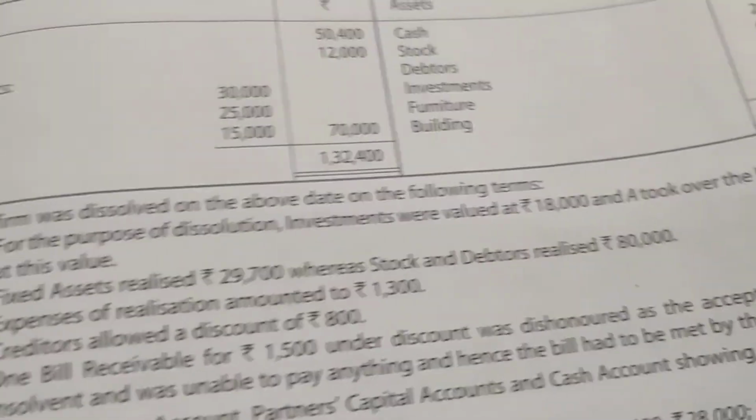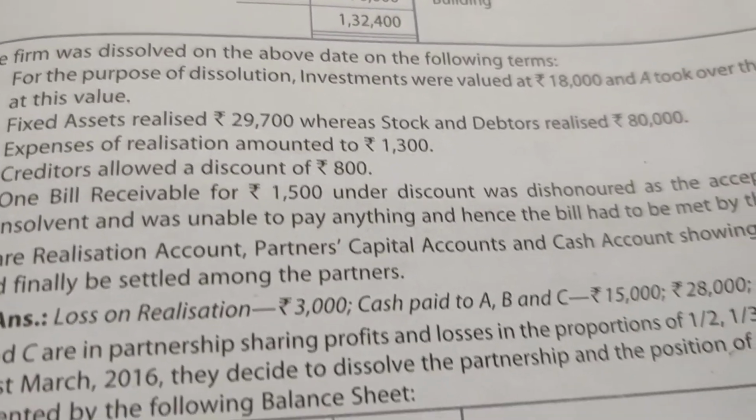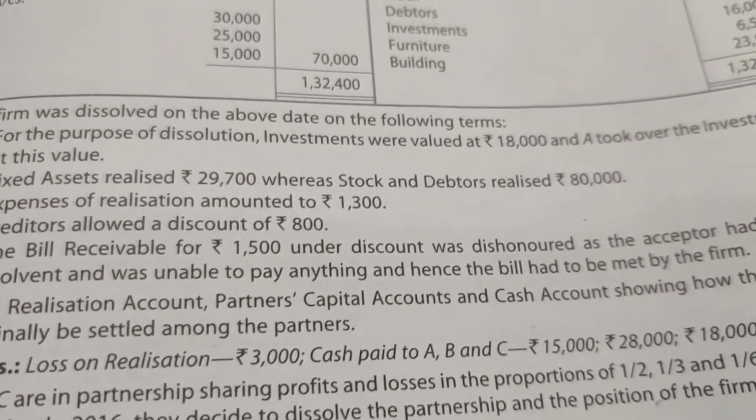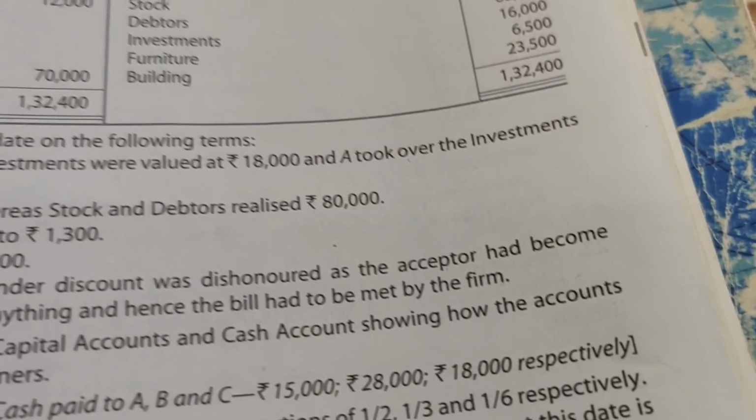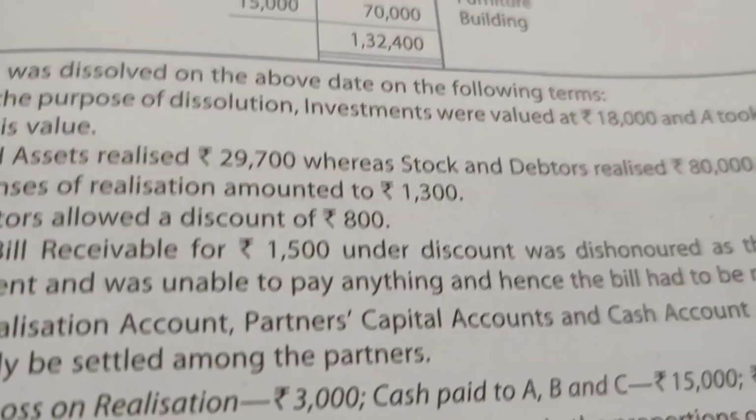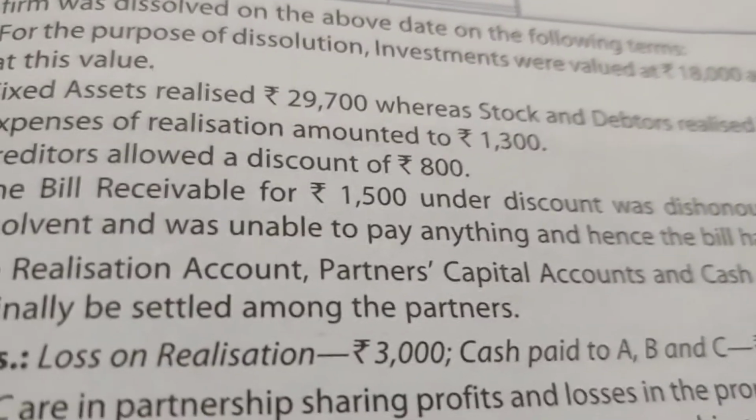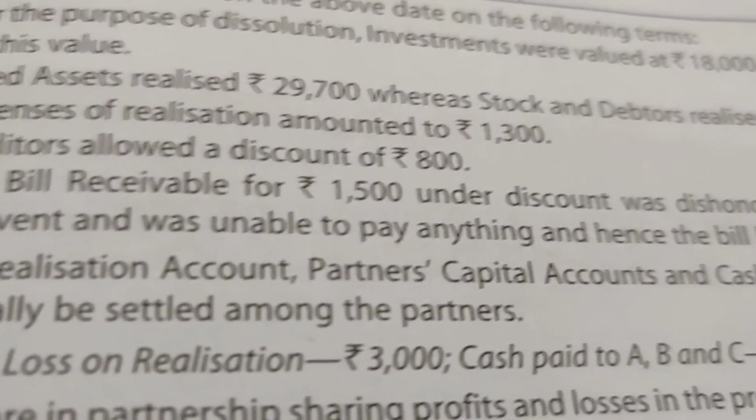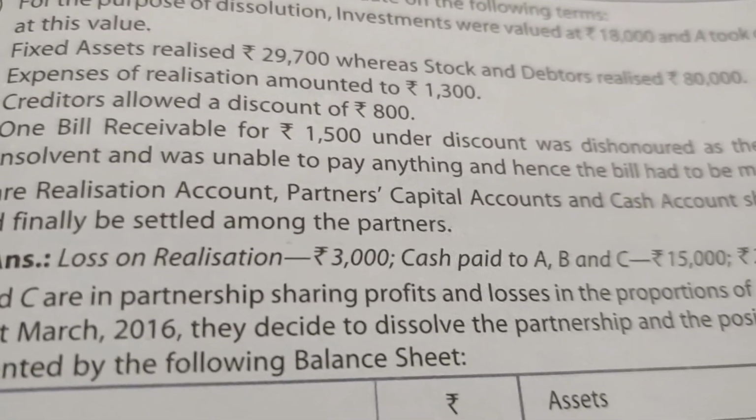Now read the following terms. The firm was dissolved on the following terms. For the purpose of dissolution, investments were valued at 18,000. In the balance sheet it is 16,000, and A took over the investment at this value. Fixed assets realized 29,700, while stock and debtors realized 80,000. Expenses of realization amounted to 1,300 and creditors allowed a discount of 800.